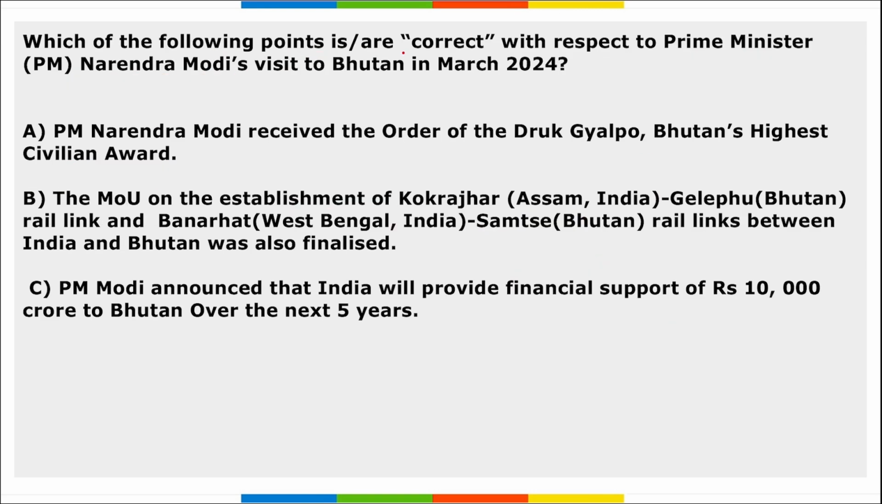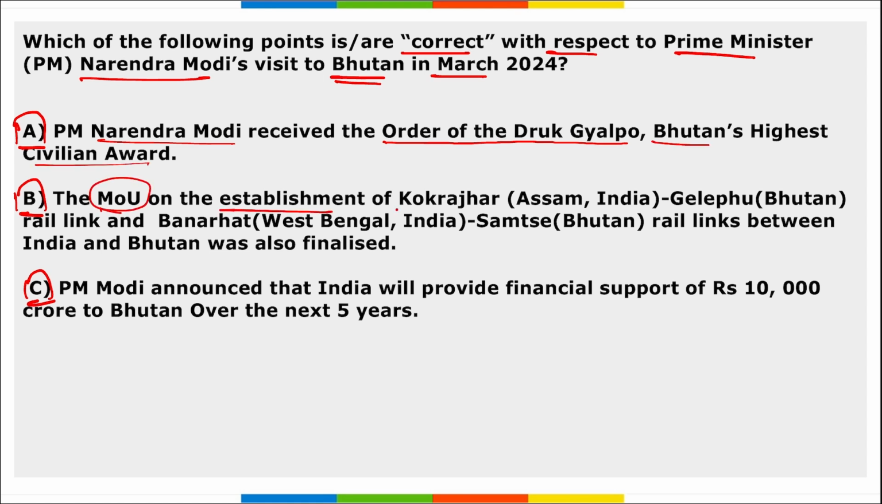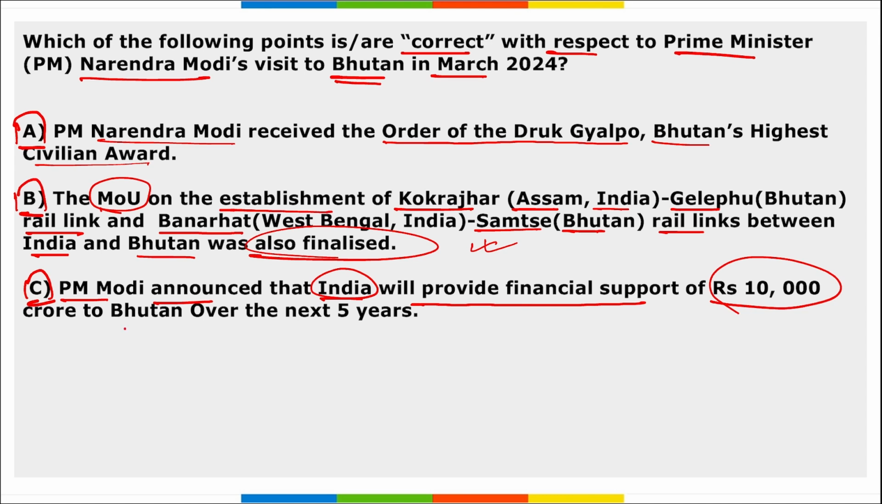Next, which of the following points are correct with respect to Prime Minister Narendra Modi's visit to Bhutan in March 2024? If you look at the options, all three are rightly mentioned here. PM Narendra Modi received the Order of the Druk Gyalpo, Bhutan's highest civilian award. The MOU on the establishment of the Kokrajhar, that is Assam, India, Gelephu, rail link, and Banarhat, that is in West Bengal, India, and Samtse in Bhutan, rail links between India and Bhutan were also finalized. So absolutely right. And C, PM Modi announced that India will provide financial support of up to 10,000 crore rupees to Bhutan over the next 5 years. This option is also right. So all these options are right here.